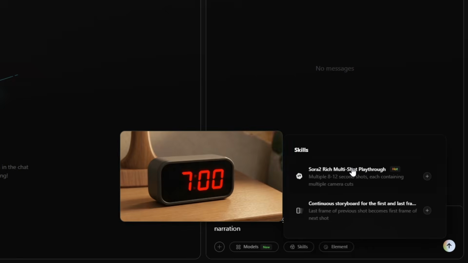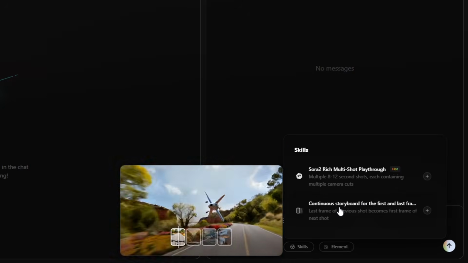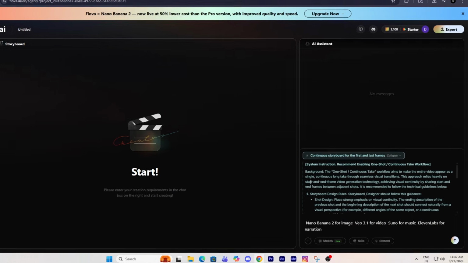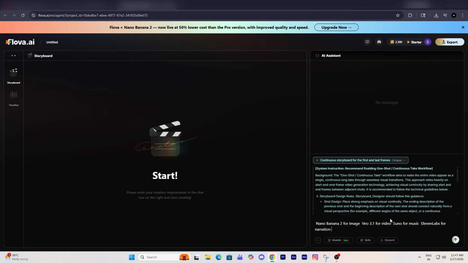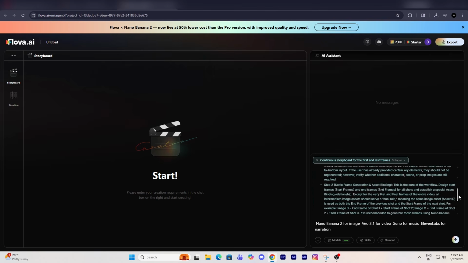Next, click on Skills. You'll find options like Sora 2, Animation, and Storyboard Generation. For a full video, we'll select Storyboard. Once selected, Flova automatically generates your script and video structure. Most things are auto-generated and ready to go. You can manually edit if needed, but you rarely have to.